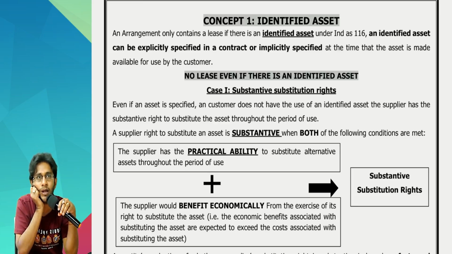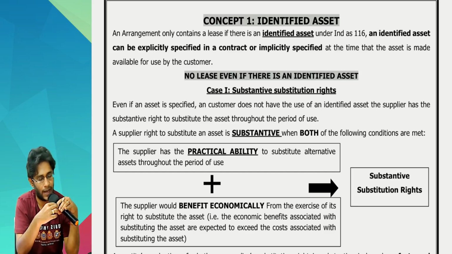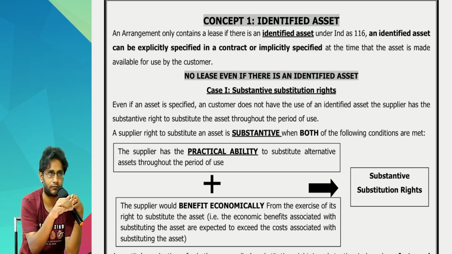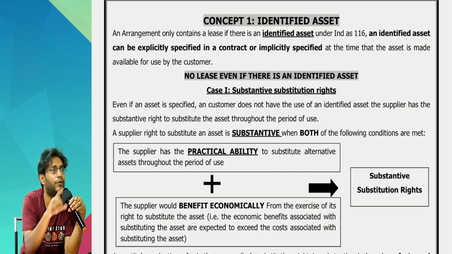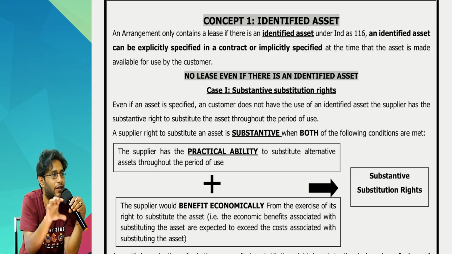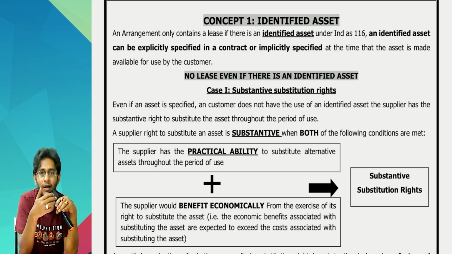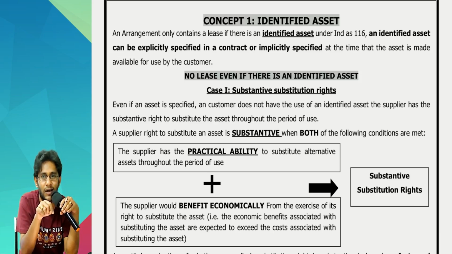Simple example. Suppose, sir, you are booking a cab service. When you book a cab service through Uber, Ola and all, the moment you place your destination where you want to go, Ola or Uber's promise is we will send a vehicle to you. Will they promise that we send a particular vehicle to you? Once the cab driver is assigned, somebody accepts your ride, then only you will know. Can you go and request them, we want only this car?